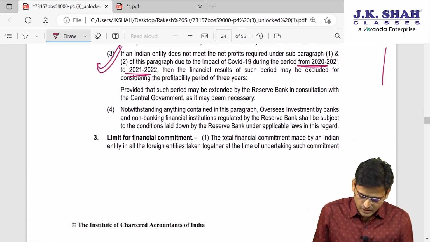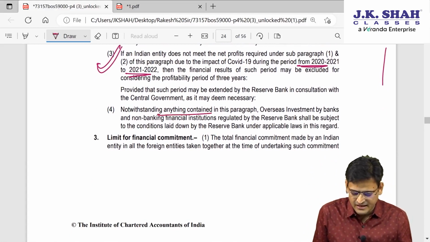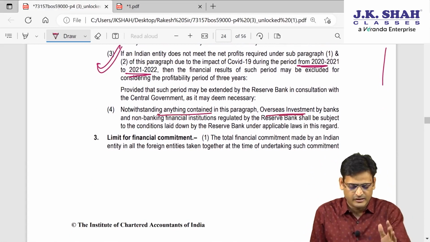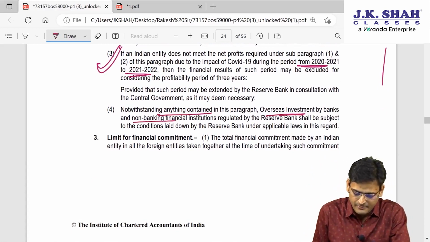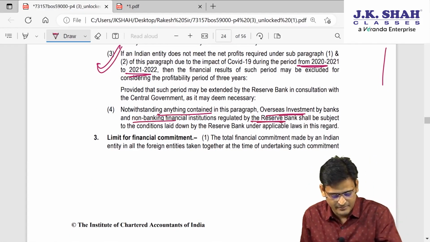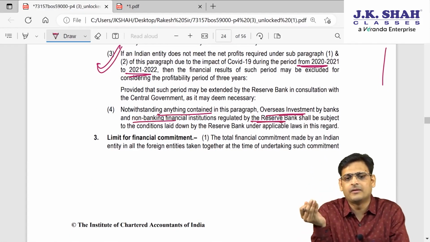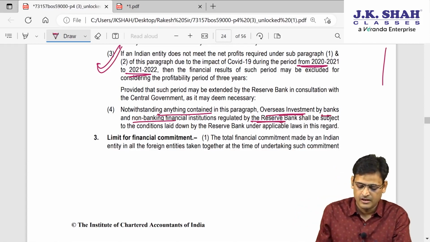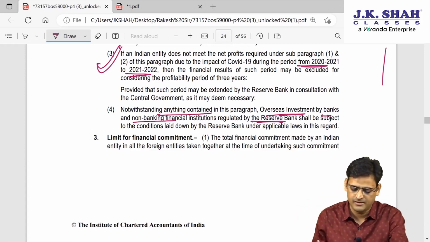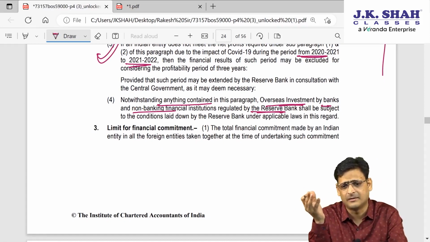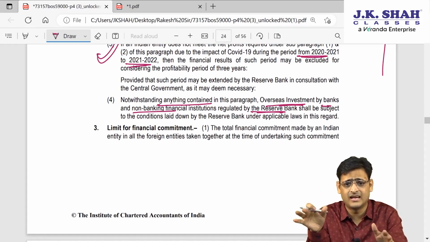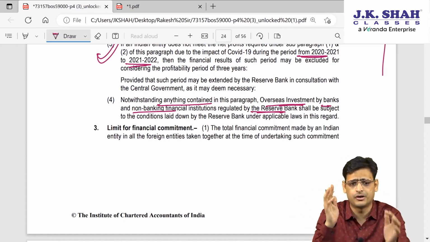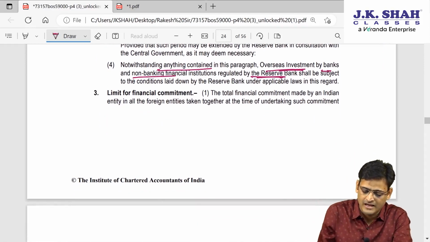Now this is, notwithstanding anything contained in this paragraph, overseas investment by bank or NBFC shall be regulated by RBI. That means overseas investment made by bank or NBFC will be regulated by what? RBI. So usually these financial services SEBI controls, but then they say that RBI will also control them. And now how much financial commitment can you make, total financial commitment?